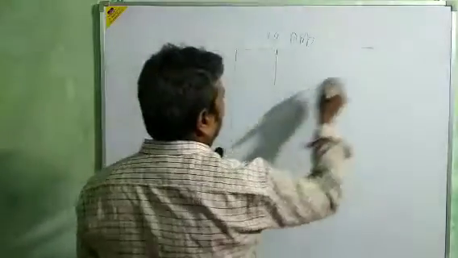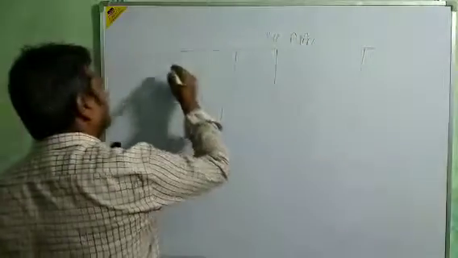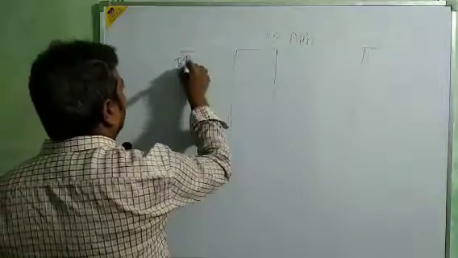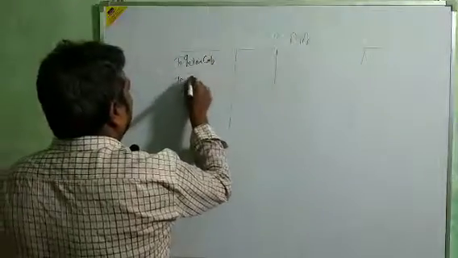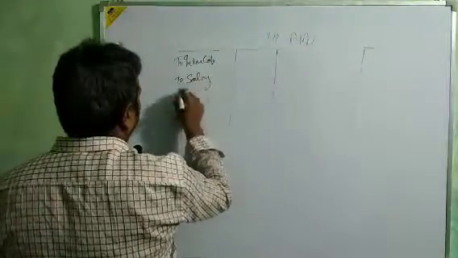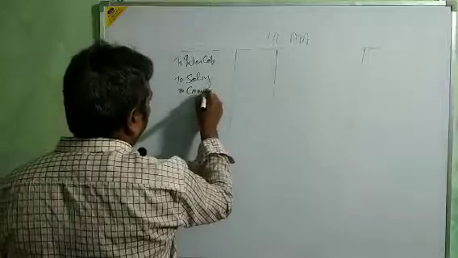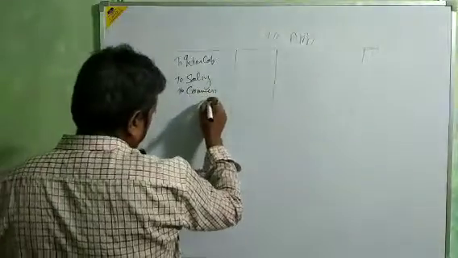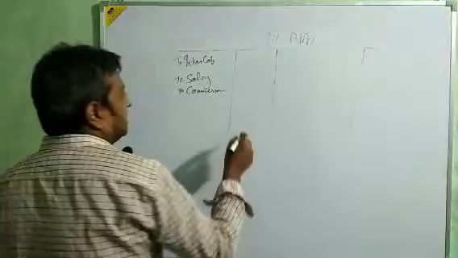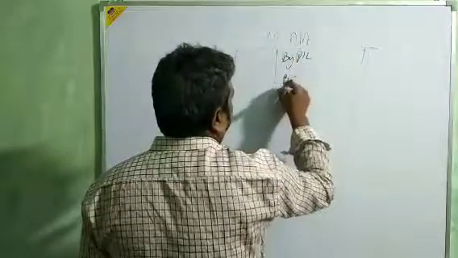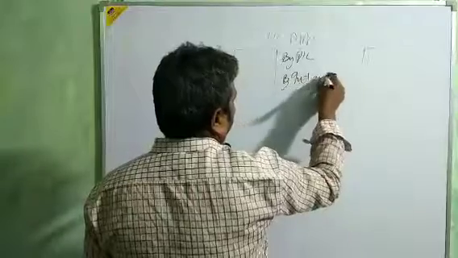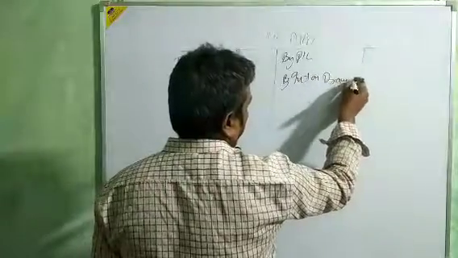Two sides you will know because of division. This side: to interest on capital, to salary, to commission, by PL and by interest on drawing.